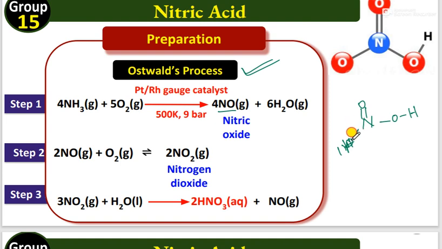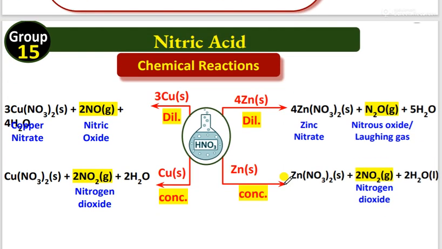Okay, so the dative bond will come. O dative bond, O will come. So look at the HNO3 structure, nitric acid structure: N double bond O, OH, and a dative bond O. This one will come. So let's see one more example of the more important points of nitric acid.